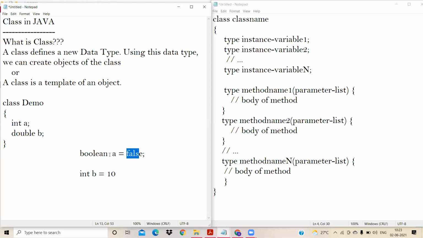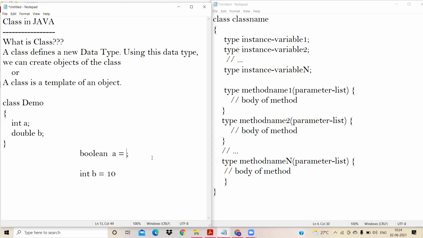There's one extra data type which is present in Java and which is not present in the case of C++. In Java, we have an additional data type, that is Boolean. So this Boolean is going to take two values. What are the two values? It can take either false or true. That's all.